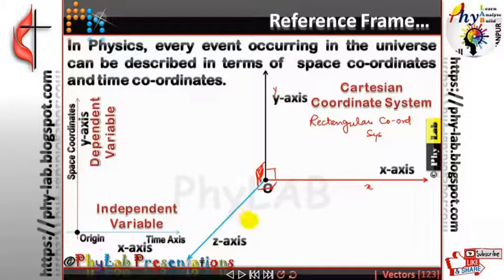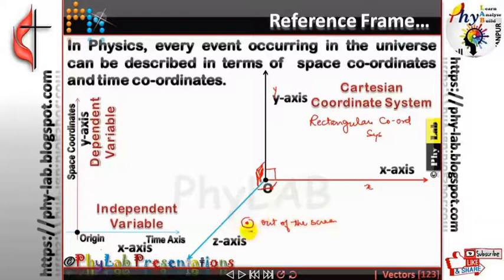While drawing the diagram, since the z-axis comes out of the plane, I am going to denote it by a dot and a circle. This dot and circle means anything that is coming out of the screen. Is that clear?